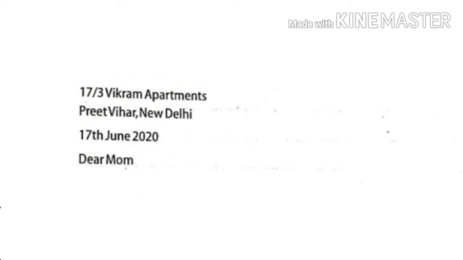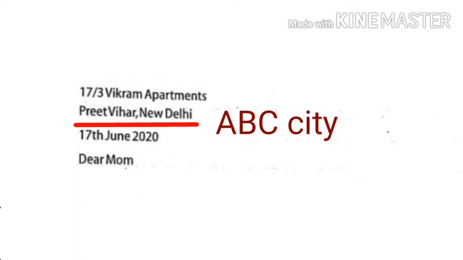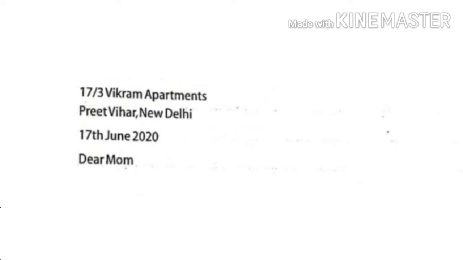First of all, we will write the sender's address. The sender's address here is house number 17/3, Vikram Apartments, Preet Vihar, New Delhi. You can also write ABC City, some house number and then ABC City. After leaving a line, you will write the date, like 17th June 2020. Again, you will leave a line and write Dear Mom. We have to provide all these details on the left side of the page.